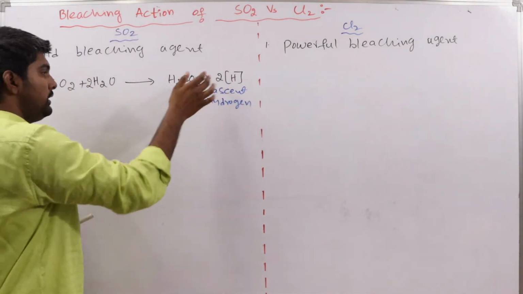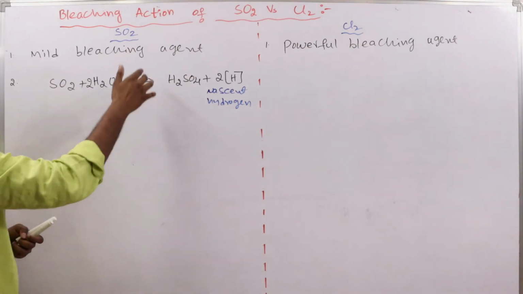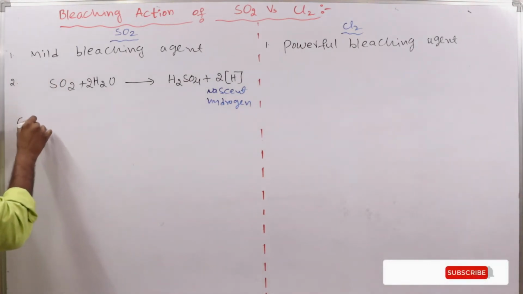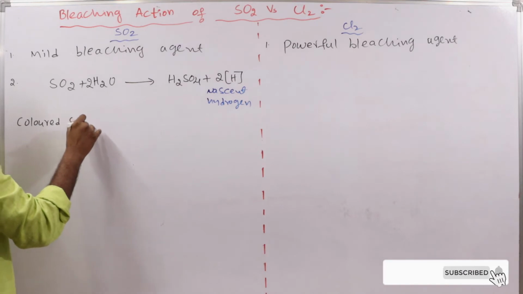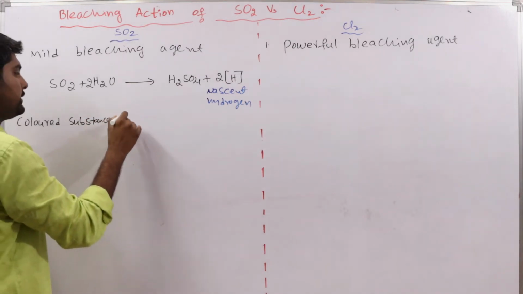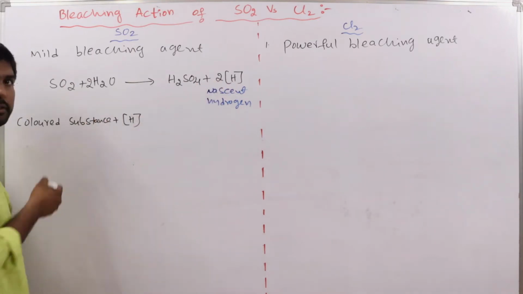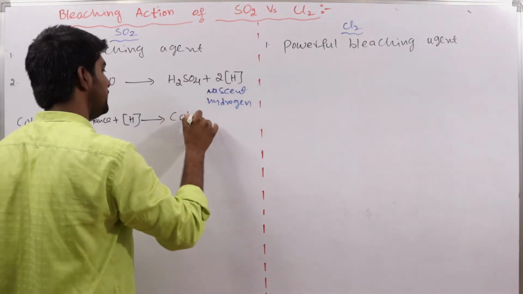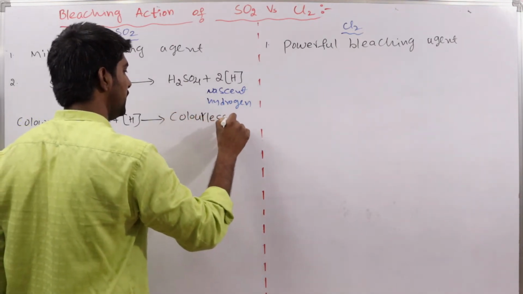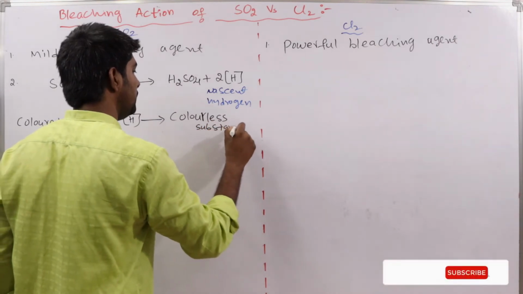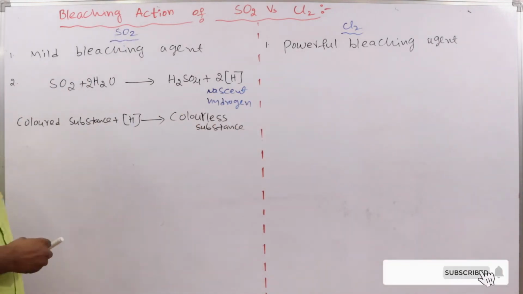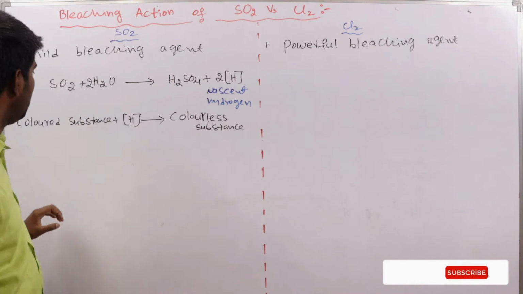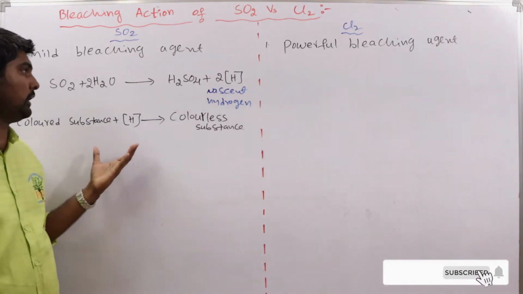This hydrogen is responsible for the bleaching action of SO2. Suppose we have a colored substance. The colored substance plus this released nascent hydrogen becomes a colorless substance. So what is responsible for the bleaching action of sulfur dioxide? The nascent hydrogen released when it reacts with water is responsible for the bleaching action of sulfur dioxide.